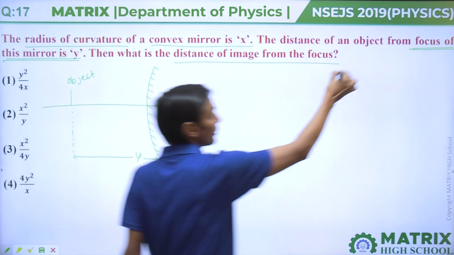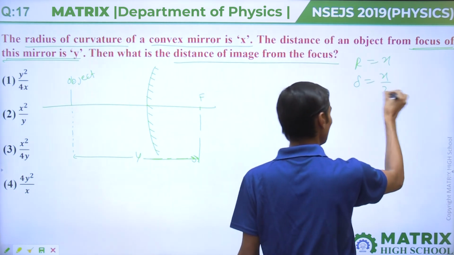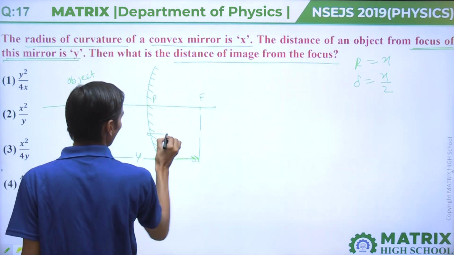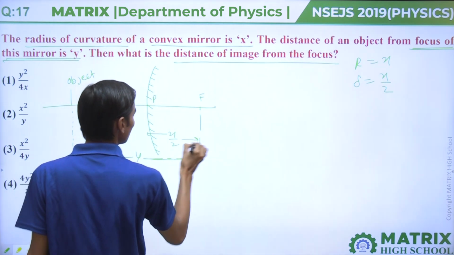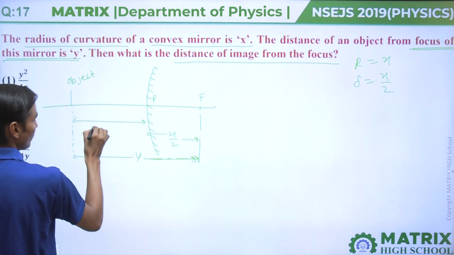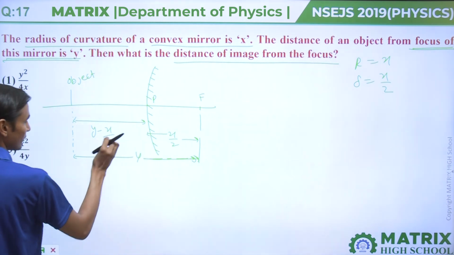If the radius of curvature is x, then the focal length will come x by 2. From pole to object, the distance will come y plus x by 2.